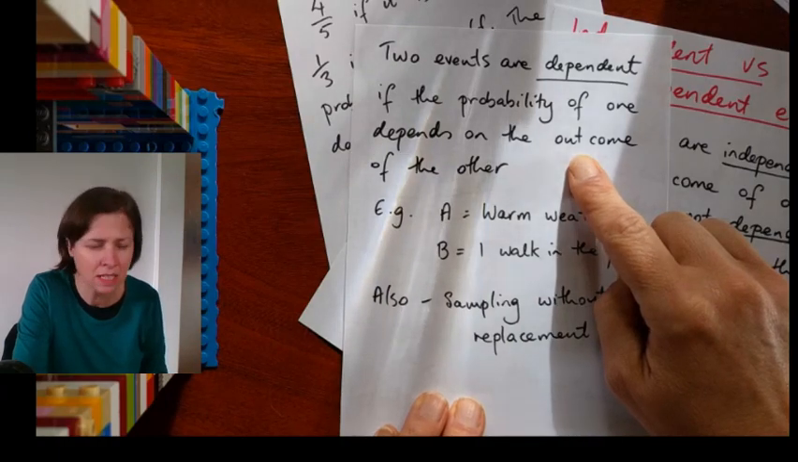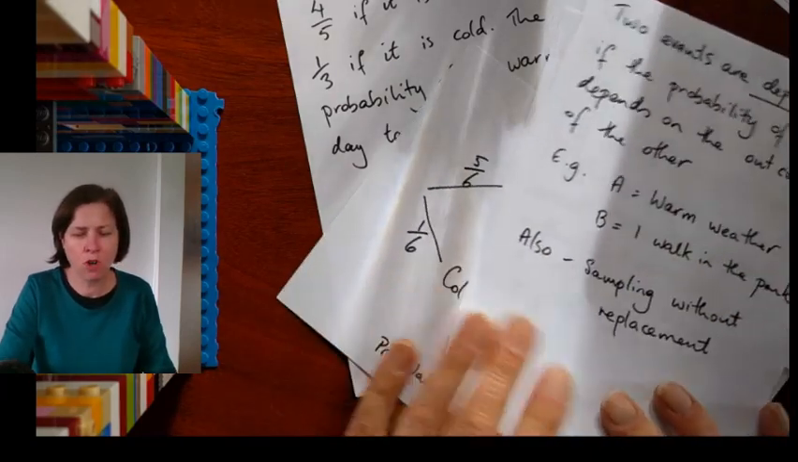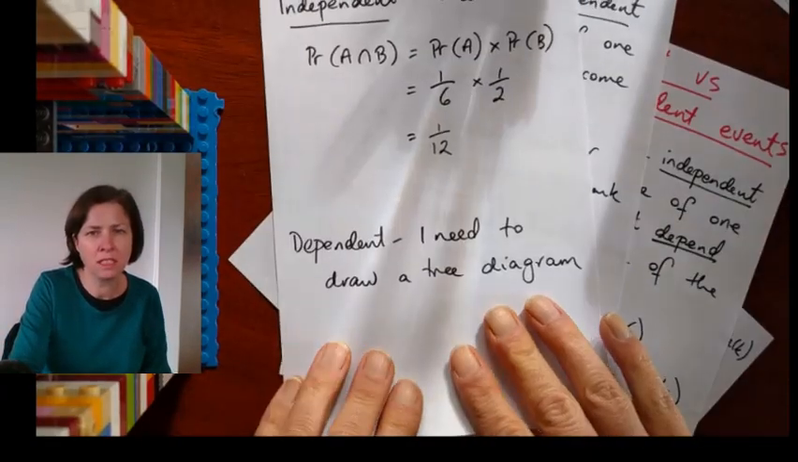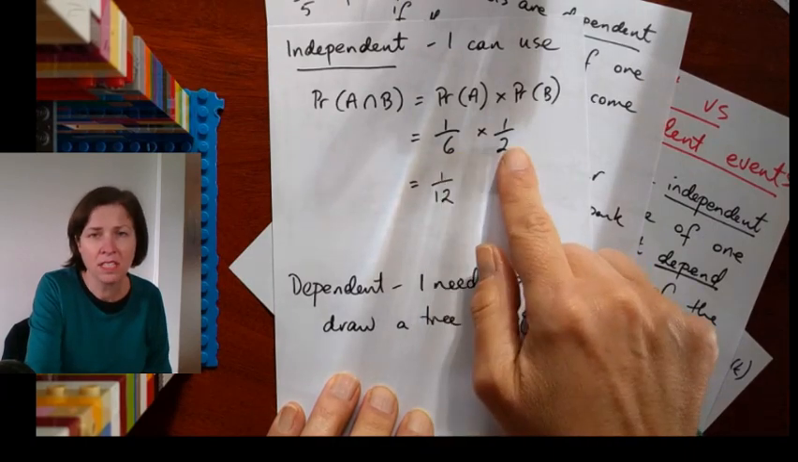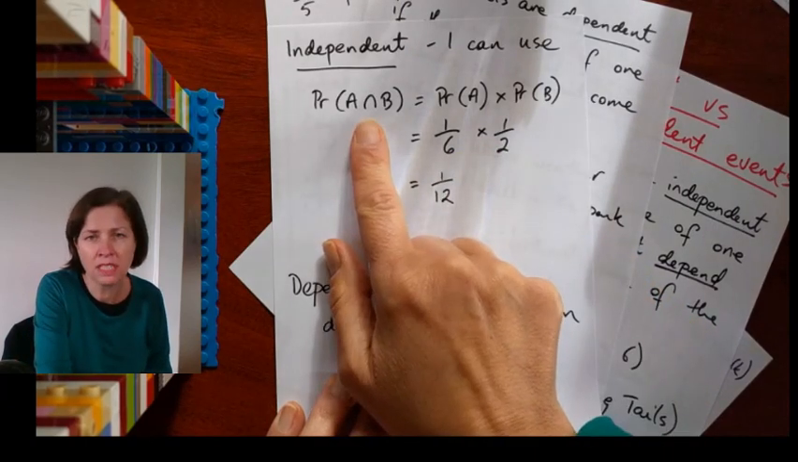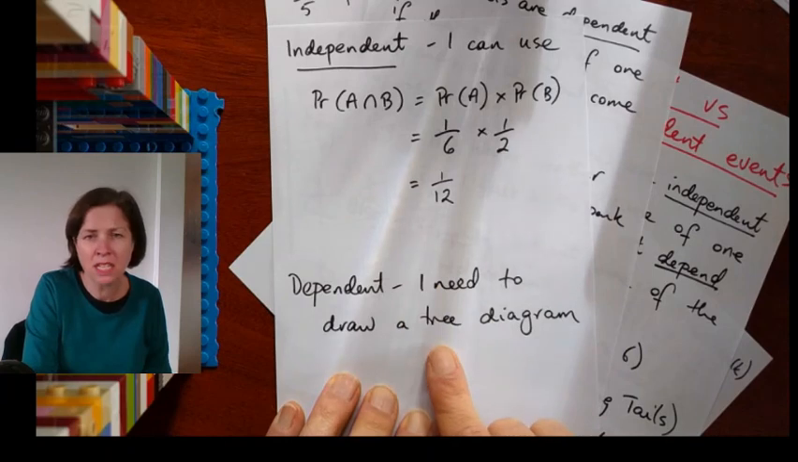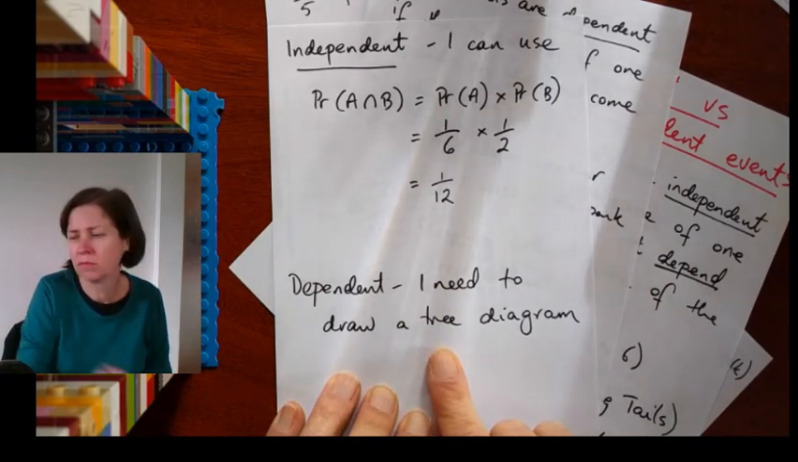Those are dependent. If I've got independent events, I can multiply these together to calculate the probability of 2 things happening. But if they're dependent, I really need to draw my tree diagram and do it more carefully. All right.